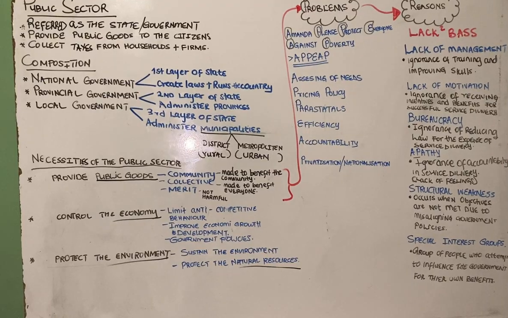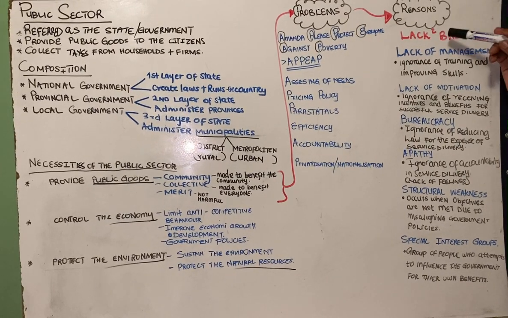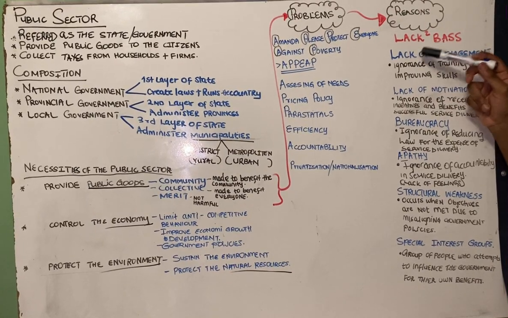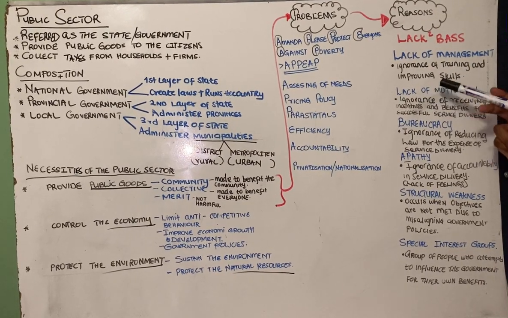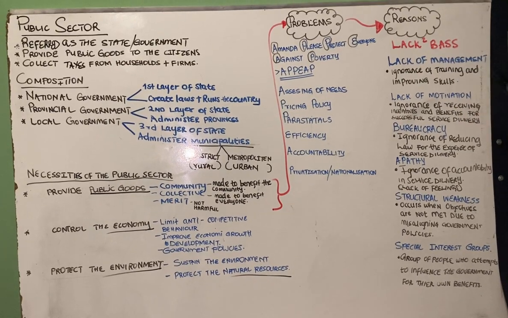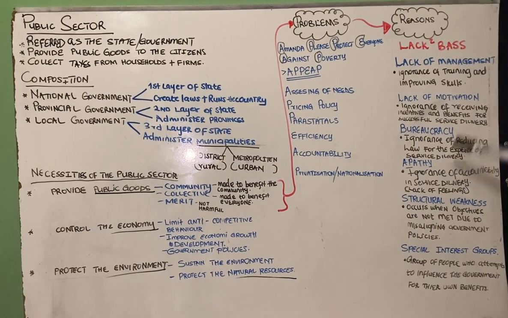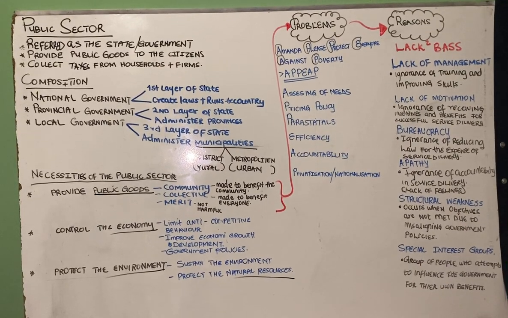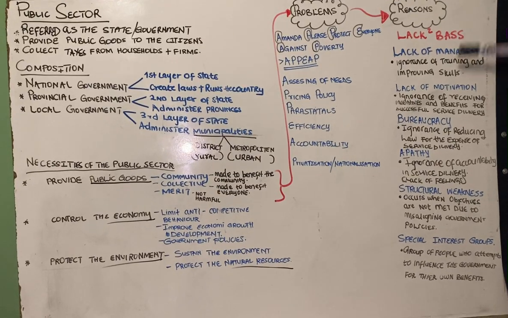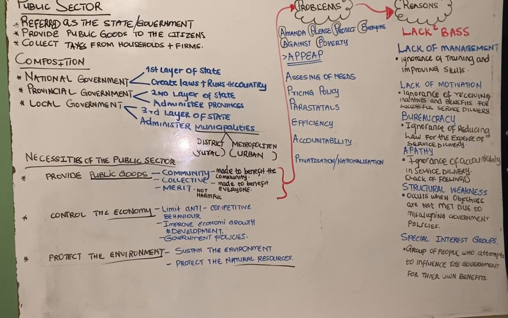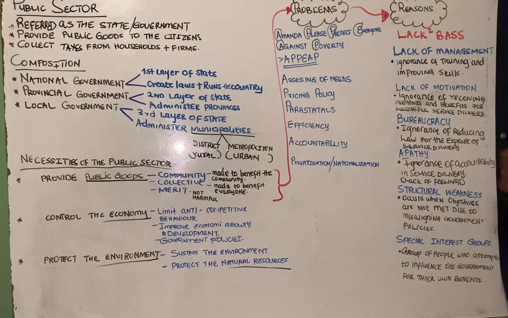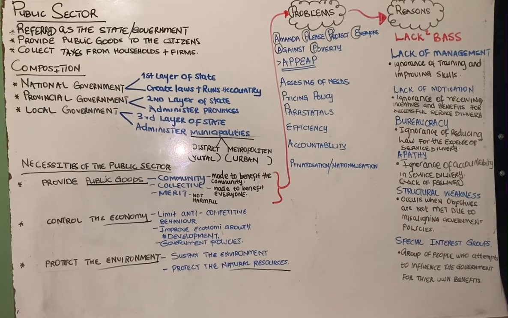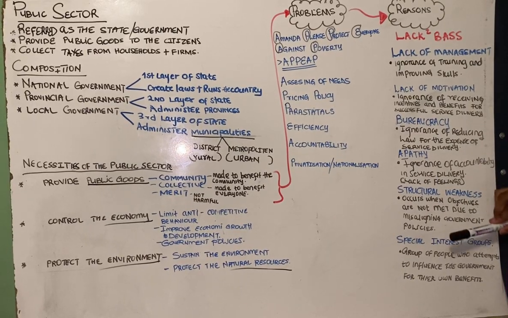The reasons for the public sector failure, we created the acronym which is Say Leg Squared Bars. What does it mean? The first leg is for the lack of management. The second leg is for the lack of motivation. Then B is for bureaucracy. A is for empathy. Then S is for structural weakness. And S is for special interest groups. So these are the reasons for public sector failure, for the public sector to fail to provide public goods and services to the citizens, or when the public sector fails to ensure stability in the country. So these are the reasons that we get, right?